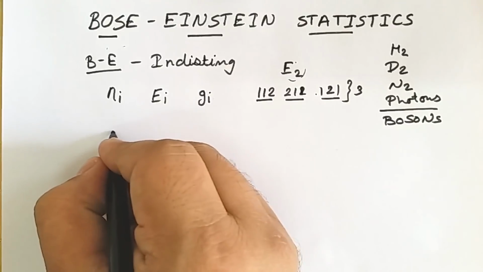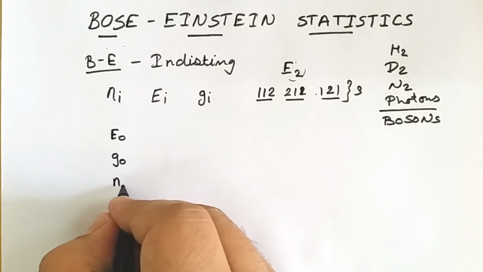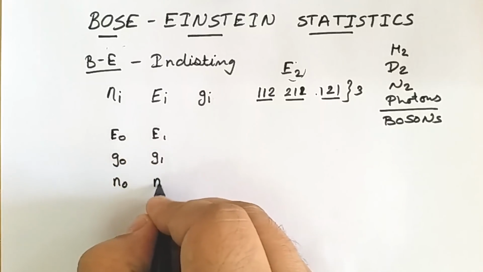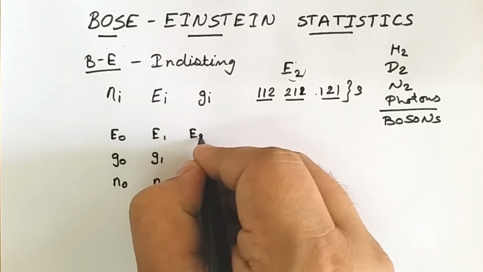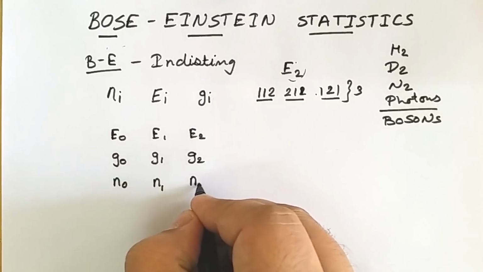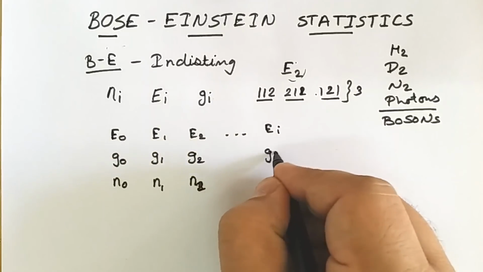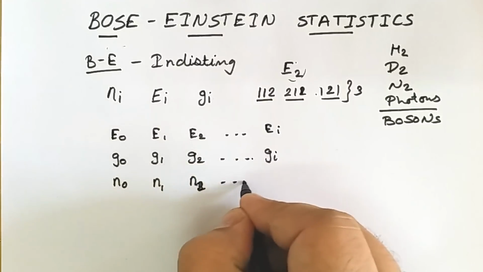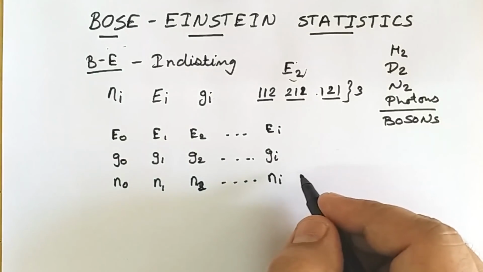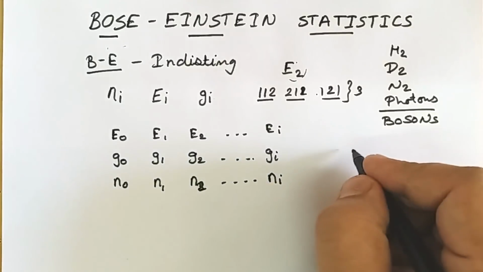Suppose in energy level E0 our degeneracy is G0, and we are putting N0 particles. Similarly, in energy level E1 whose degeneracy is G1, we are putting N1 particles. Similarly, energy level E2 having degeneracy G2, we are putting N2 particles, and so on. We move up to the Ei energy level whose degeneracy is Gi, and in that we are putting Ni particles.